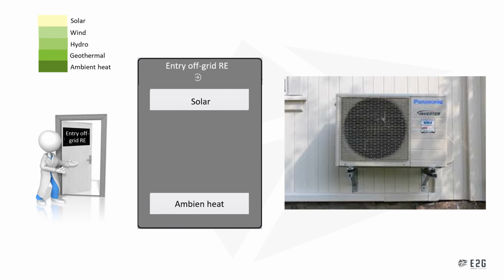Even the small wind turbines that have been placed at small households are often grid connected, so that if the electricity is not consumed, it can be transported in the electricity grid. Also, hydropower plants will always be grid connected, and the same applies for geothermal. There is no instance of drilling 2 kilometers down into earth to only be used by one consumer off-grid. Therefore, we often only talk about solar and ambient heat when dealing with off-grid renewable energies.